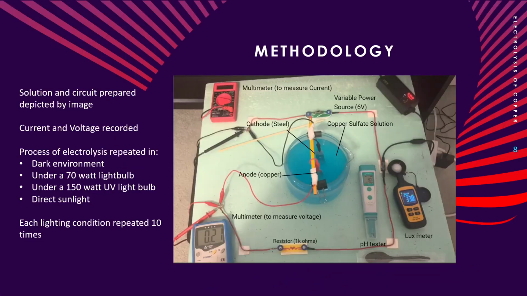These are the materials used in the experiment. And it was set up in the following picture, where the current and voltage were recorded for each trial. This process of electrolysis was repeated in a dark environment, under a 70-watt light bulb, under a 150-watt light bulb, and in direct sunlight, where each lighting condition was repeated 10 times.